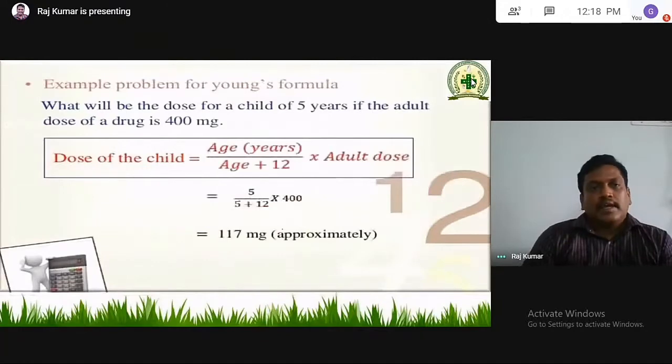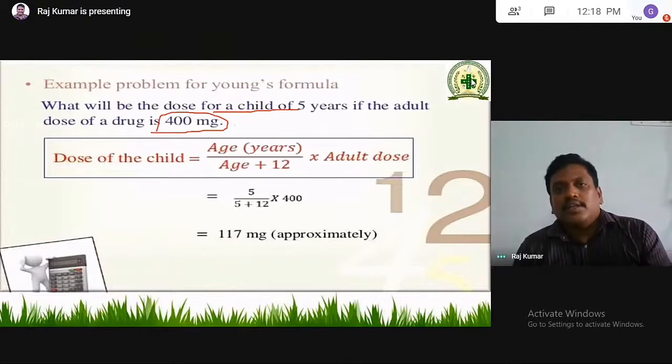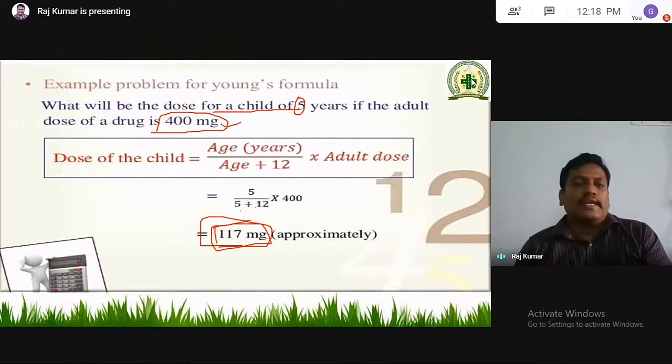Next, an example: what will be the dose for a child of 5 years if the adult dose of a drug is 400 mg? Simply calculate: 5 divided by 5 plus 12, into 400. So a 5 year old child has to take only about 117 mg approximately. This is how to calculate based on Young's formula.